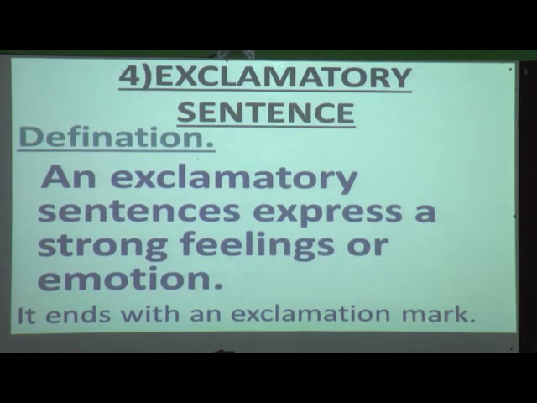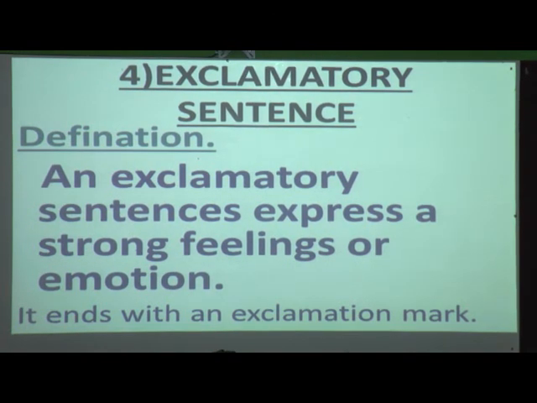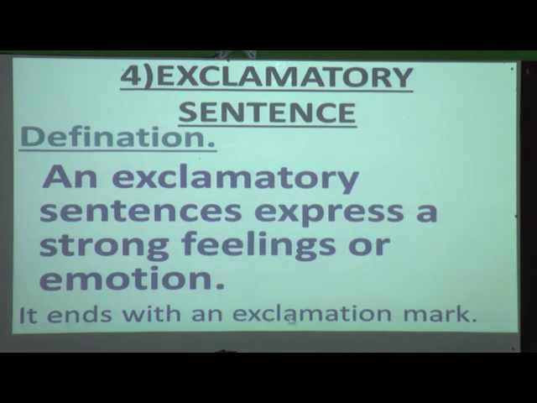So what is the definition? An exclamatory sentence expresses strong feelings or emotion. Yes, again I will repeat the definition. An exclamatory sentence expresses strong feelings or emotion. In this we can see that it ends with an exclamation mark.